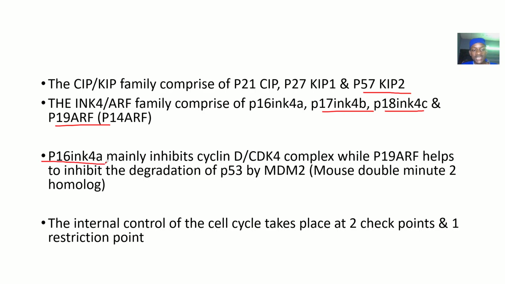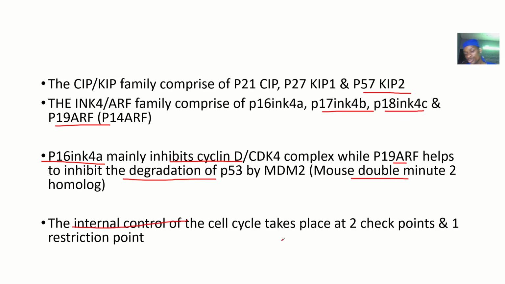Now, p16 INK4a in particular mainly inhibits the cyclin D and cyclin-dependent kinase 4 complex, while p19 ARF helps to inhibit the degradation of p53 by mouse double minute 2 homolog, and this gene is found in human beings too.